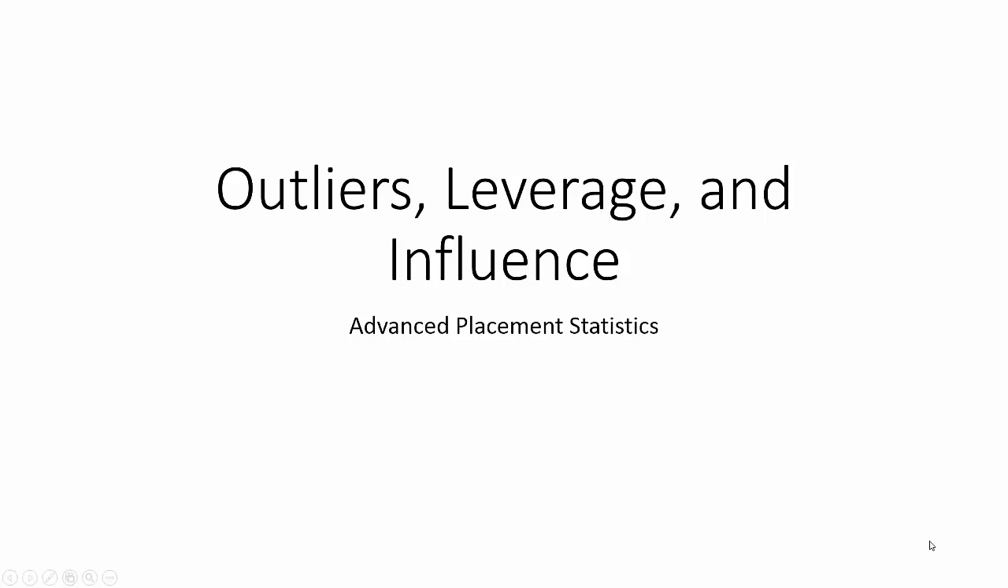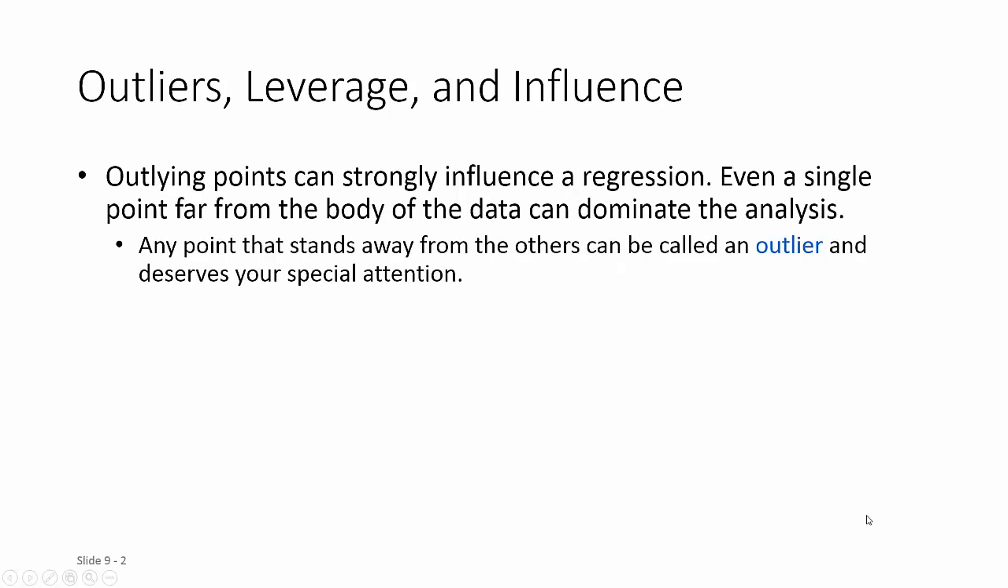In this video, we're going to look at the idea of outliers in a bivariate relationship, and specifically look at the idea of leverage and influence. So leverage points and influence points. Any point that is considered an outlier has the potential to influence our regression model.